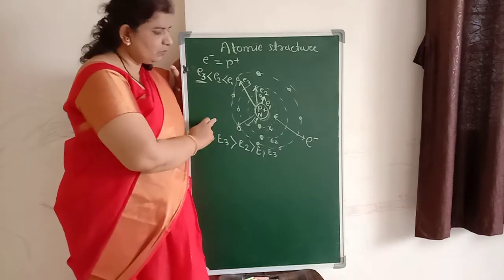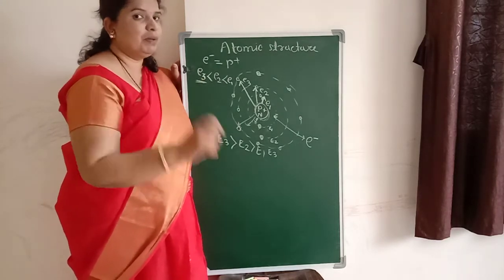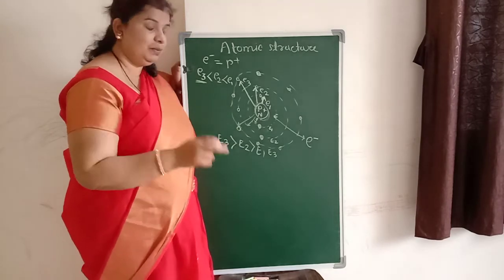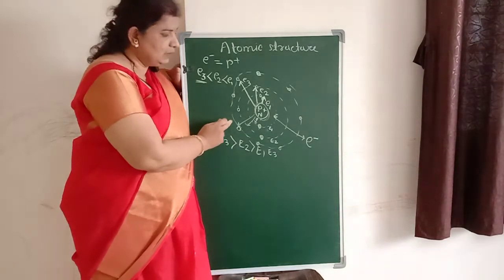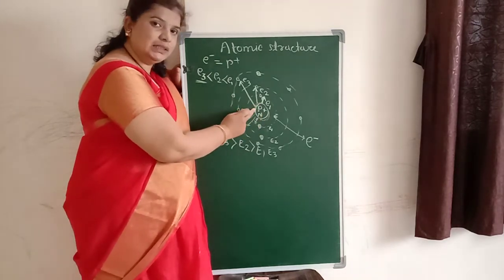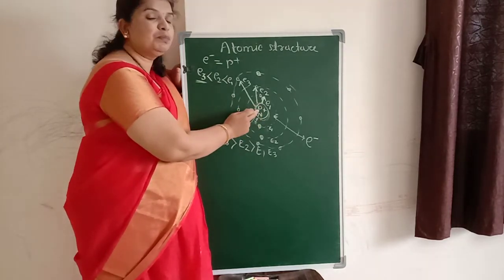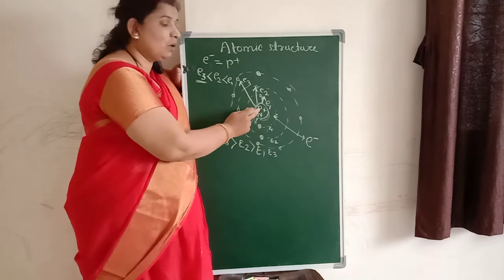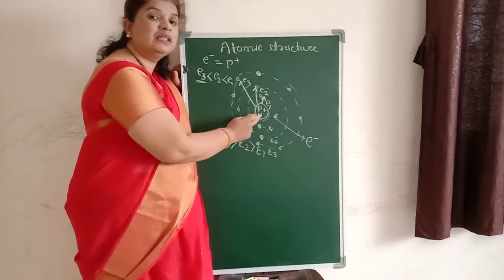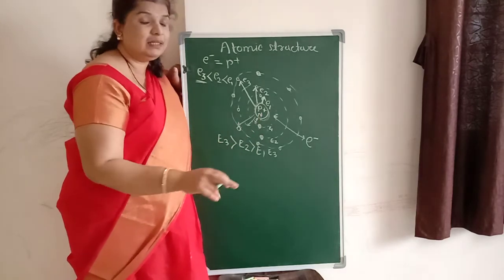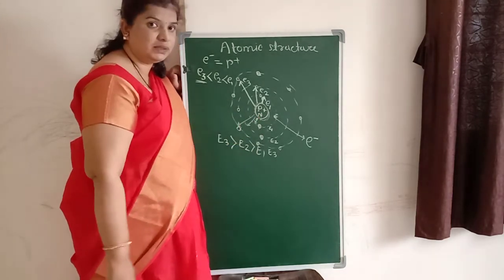Okay. So what we should remember according to Niels Bohr's theory, each atom is made up of different particles. At the center the nucleus is present, and inside the nucleus positively charged particles are there which are called protons, and it also consists of particles which are neutral in nature, so those are called as what? Neutrons.